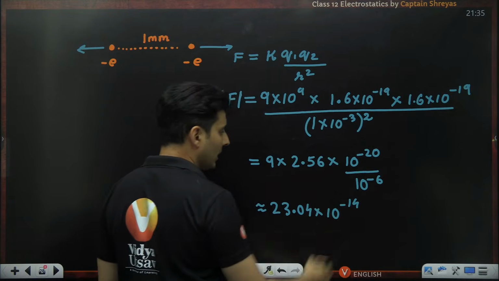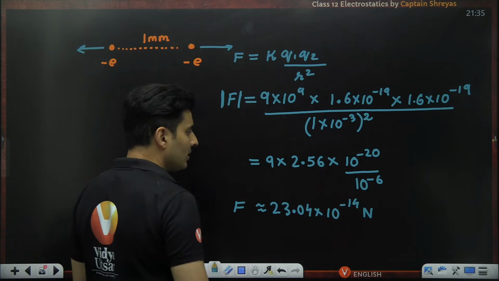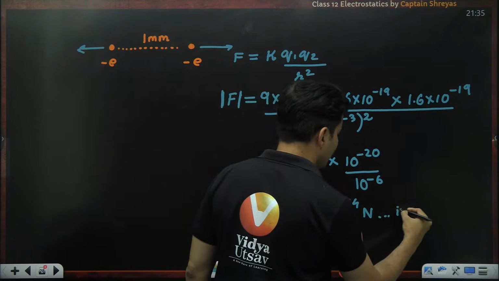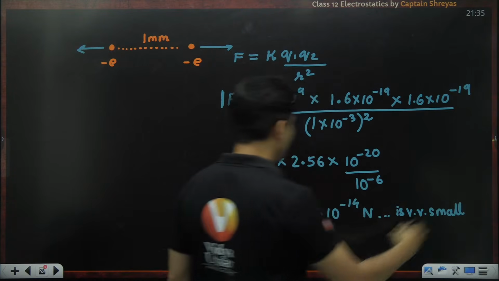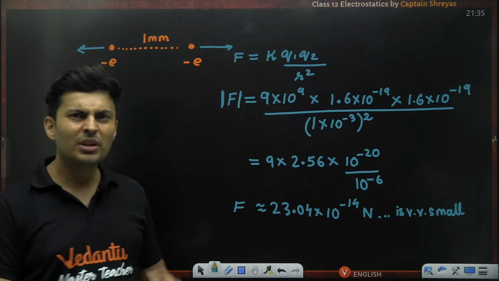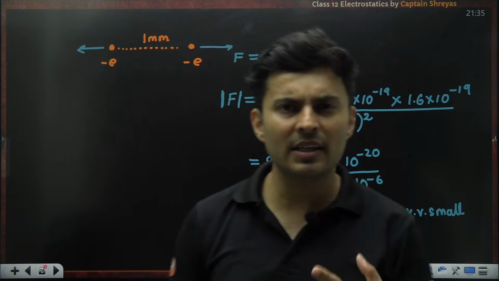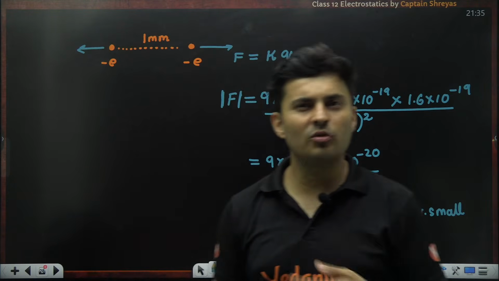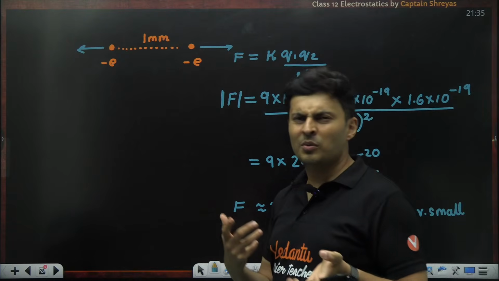23.04 into 10 to the power minus 4 Newton. What does this tell you? This force is very, very small. Usually you have hundreds or tens of newtons. This is so, so small. So you might even think, sir, is it even worth doing this chapter when these forces are so small, and that too 1 millimeter is a decently small distance?